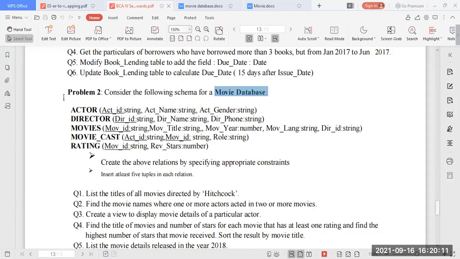Here is the database. Consider the following schema. Schema in the sense we are going to create a database from the schema. We just have the entity name or the table name along with the attributes. You have to take the schema and convert it to the respective database. We have the schema name or database name, called the movie database.